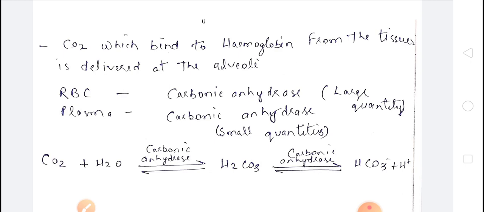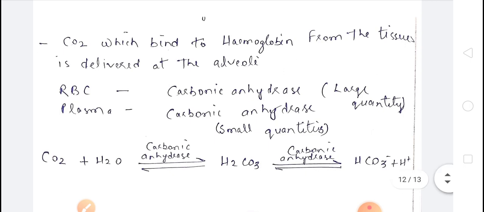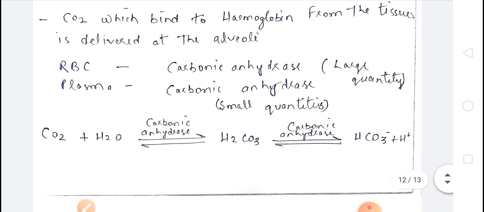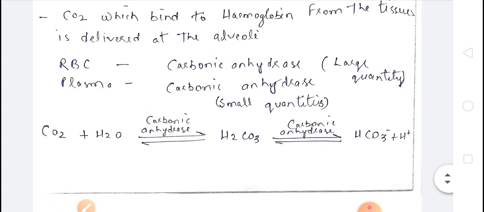Okay, like at the tissue site the carbon dioxide diffuses into the blood, RBC and plasma, and they form HCO3. Okay, while at the alveolar site the HCO3 will form CO2 and H2O because it dissociates.